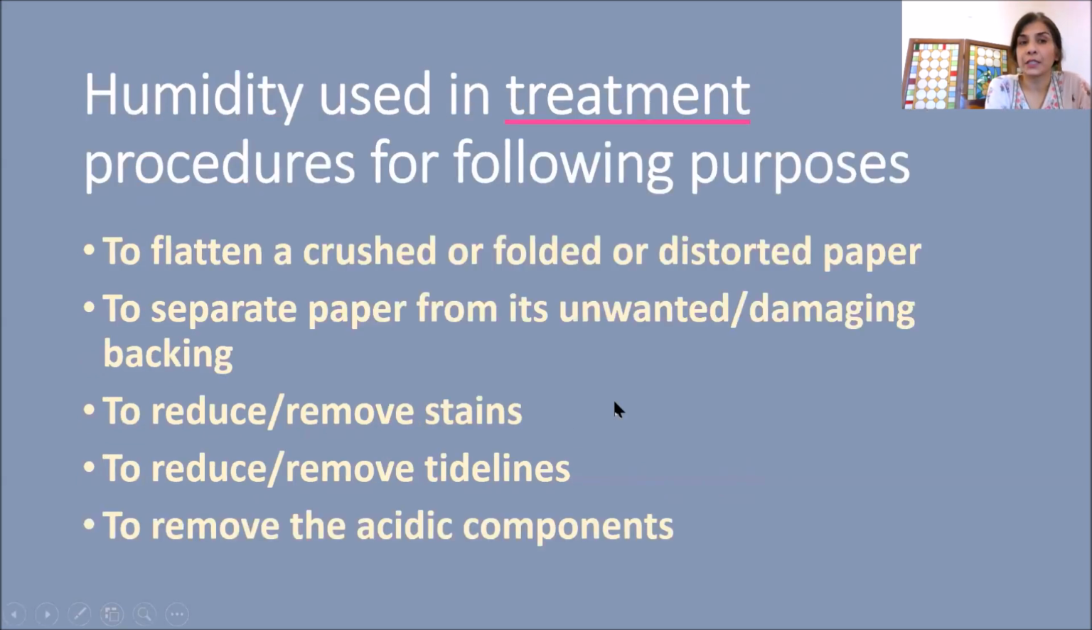Talking about treatment, humidity is used in treatment procedures for these purposes: to flatten a crushed, folded or distorted paper. It can be used to separate paper from its unwanted or damaging backing. It can be used to reduce or remove stains, to reduce or remove tide lines, and to remove the acidic components also. The water-soluble acidic components can be easily removed by washing with water.